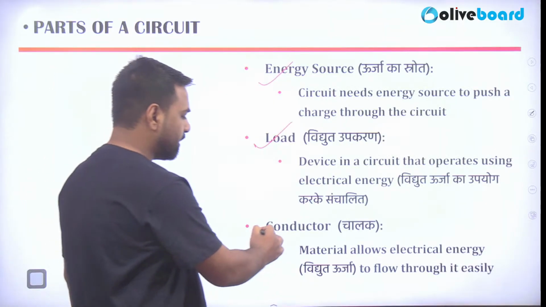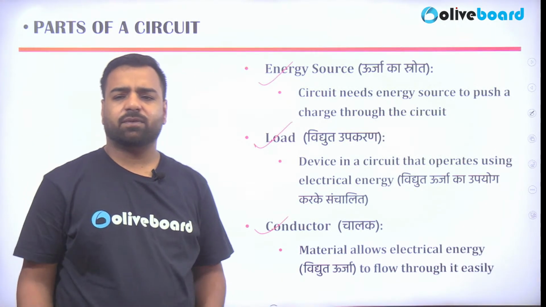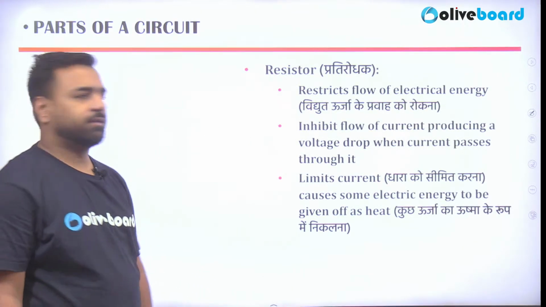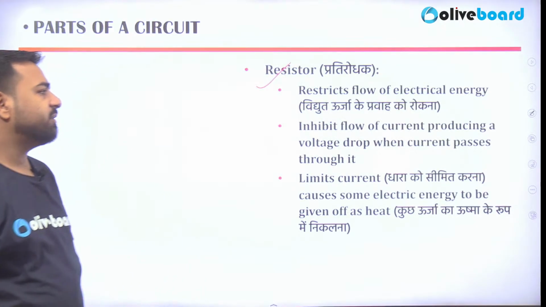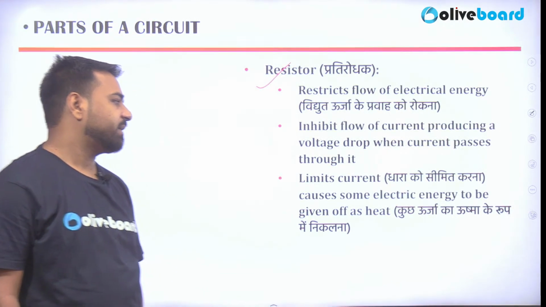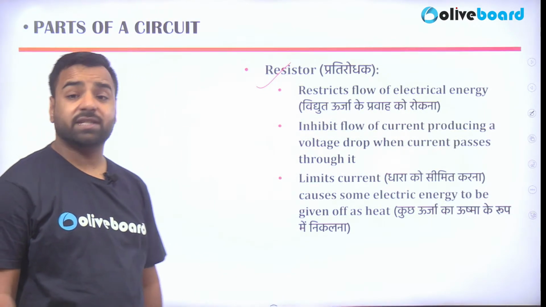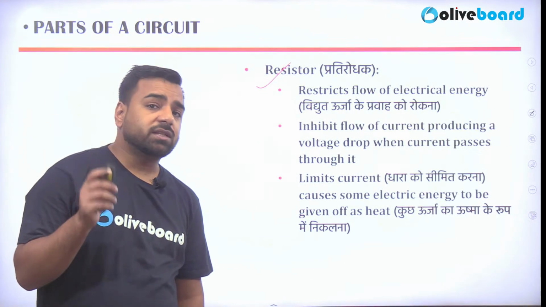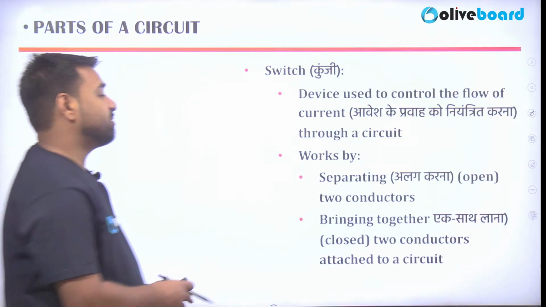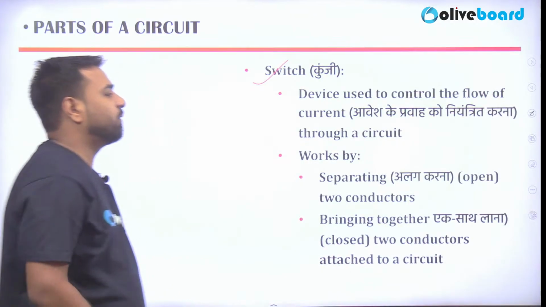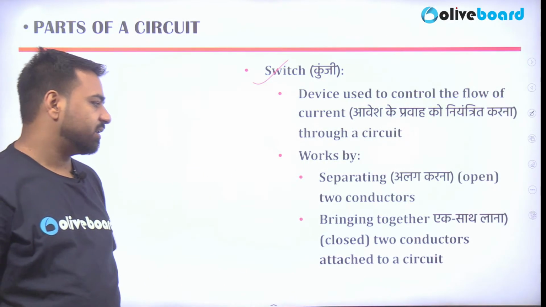Then conductor, a material that allows electrical energy to flow through it easily. Wire, that's it. Then resistor, which resists the flow of electrical energy. It inhibits the flow of current, producing a voltage drop when current passes through it. So this limits the current and causes some electric energy to be given off as heat. And what is that formula? H is equal to I square RT. Cool. Okay. So guys, switch is also left. That's a device used to control the flow of current through a circuit. It works by separating or bringing together two conductors attached to a circuit.